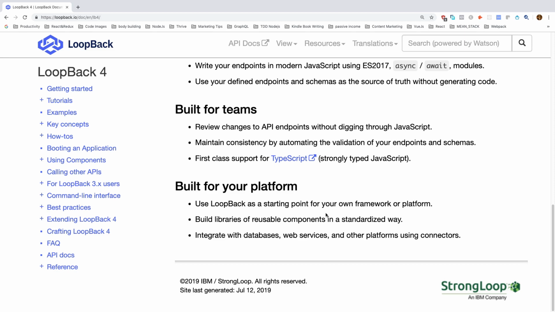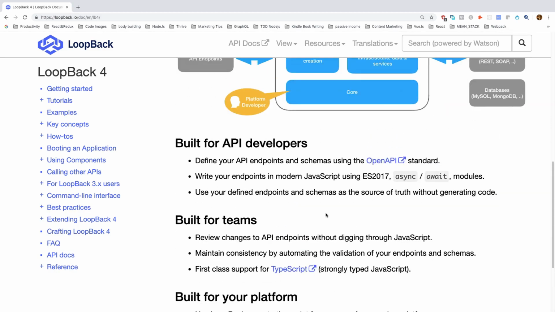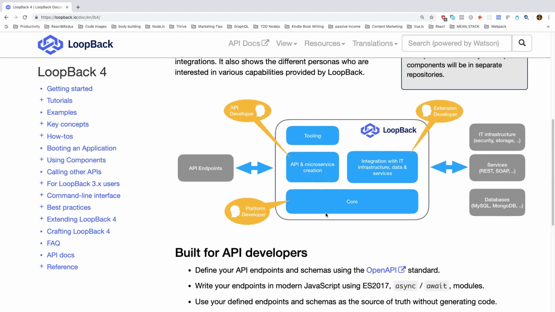You can integrate with web services. Obviously, it provides some data sources. You can interact with MongoDB, MySQL. You can also build your own reusable library. So this is the complete basic general overview of Loopback.